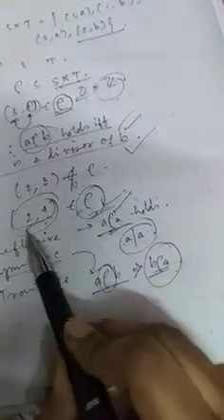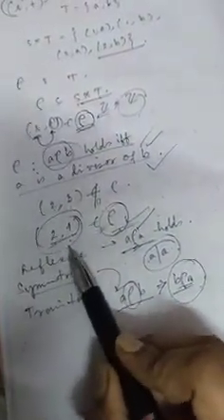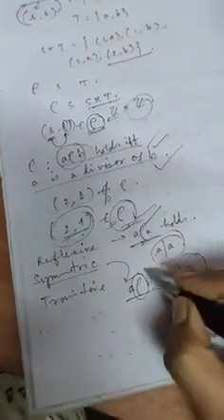No, the answer is no. If you take the example (2, 4), 2 is a divisor of 4, but 4 is not a divisor of 2. So this is not true. That means that relation rho is not a symmetric relation.